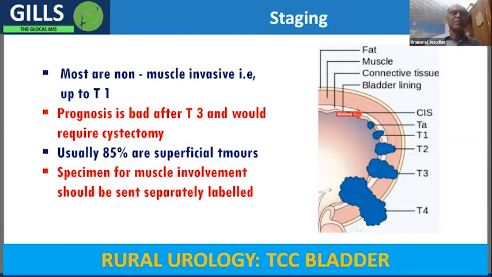Then you start doing them once in 3 months. You may find that in the next 3 months, they might have a tumor. So you need to have 3 tumor-free cystoscopies once in 3 months. Then you make it once in 6 months. Then finally, once a year.